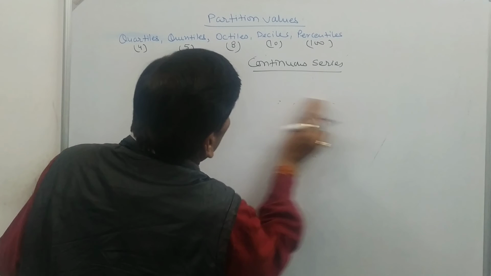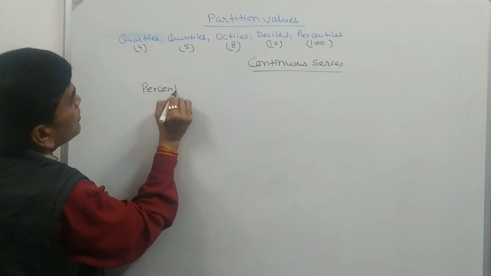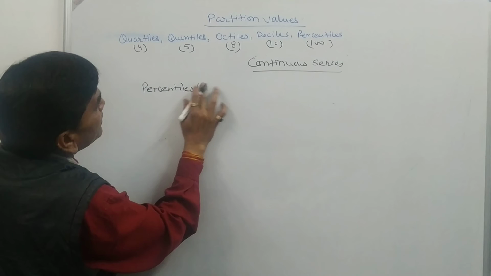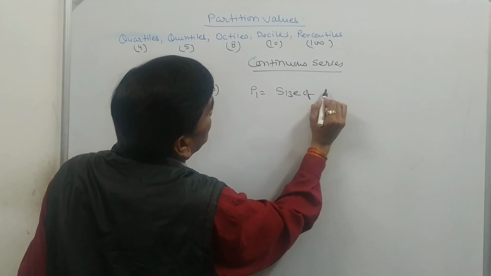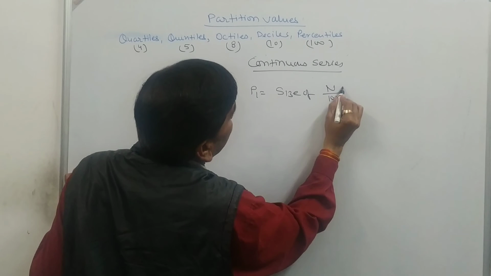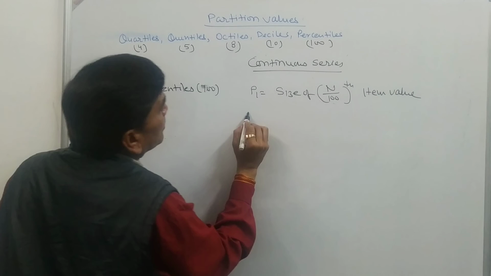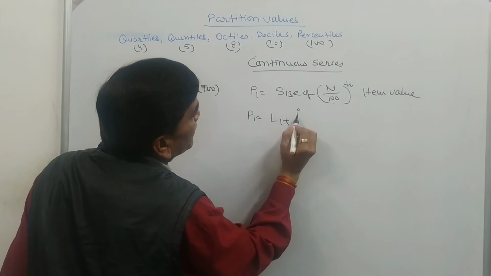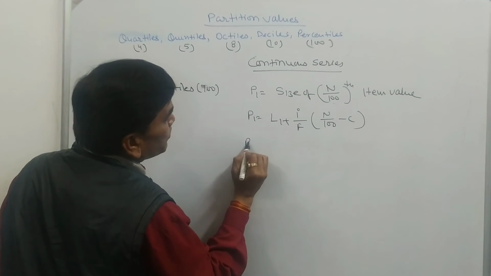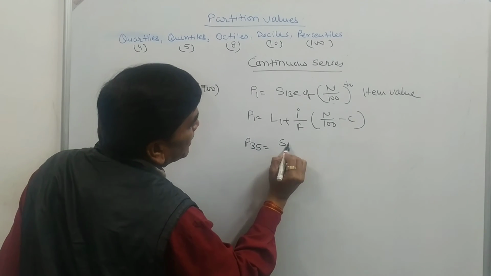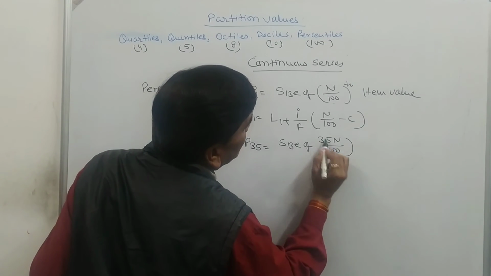Last one, the percentile, which divides a series into 100 equal parts. So if the first percentile is to be calculated, then the size of n upon 100 item value. So P1 is equal to L1 plus I upon F times (n by 100 minus C). If P35 is to be calculated, then the size of 35n upon 100 item value.